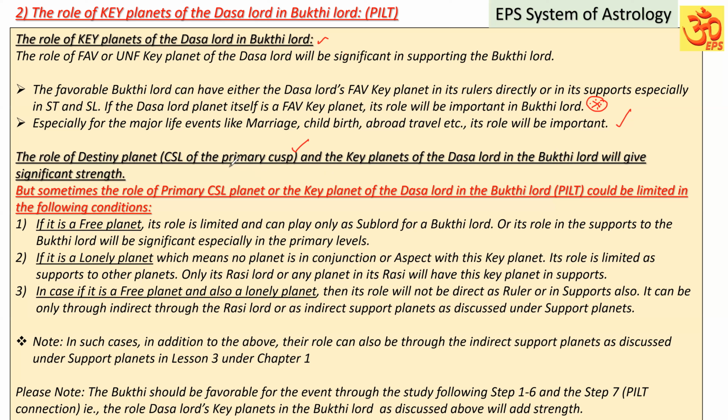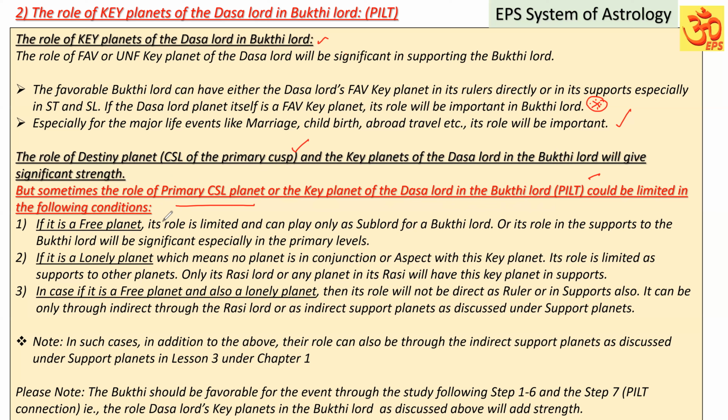If the Bhukti lord is having both the destiny planet and also the key planets of the Dasa lord, it will become significantly stronger. But sometimes, in some conditions, the primary cuspal sublord planet, that is the destiny planet, and the key planet of the Dasa lord in the Bhukti lord, that connection, could be limited in the following conditions. What are the conditions?